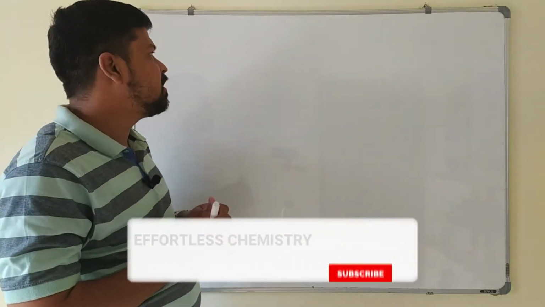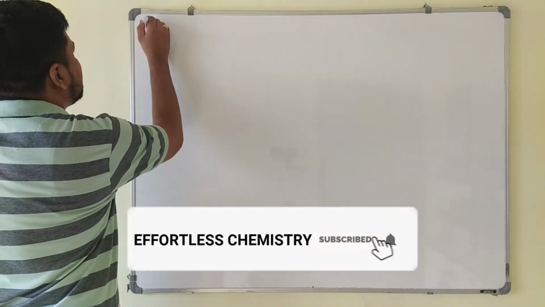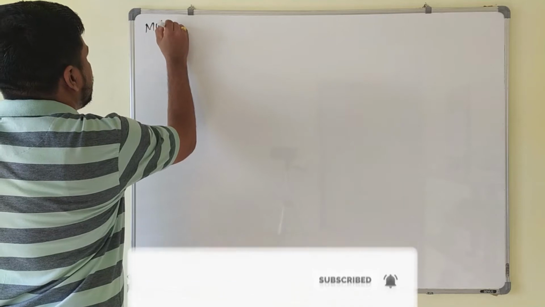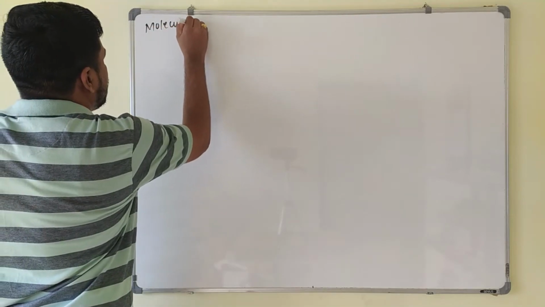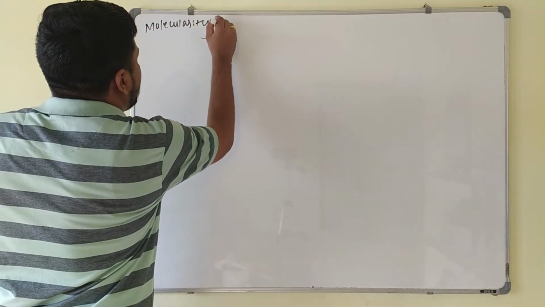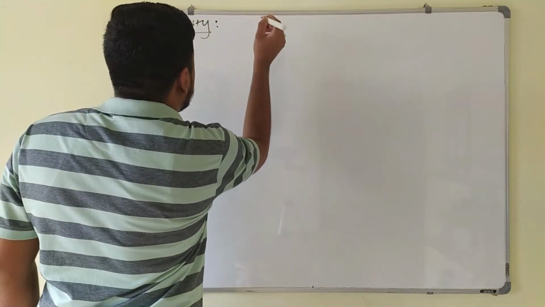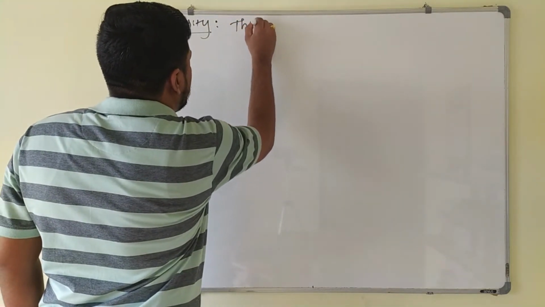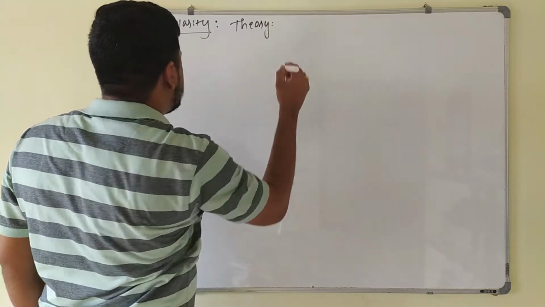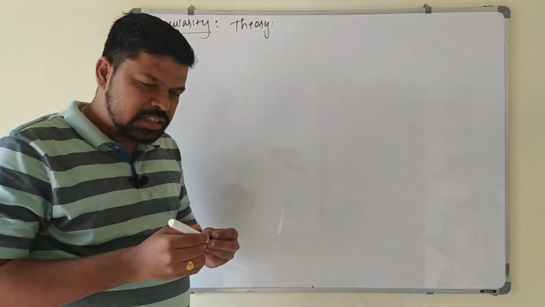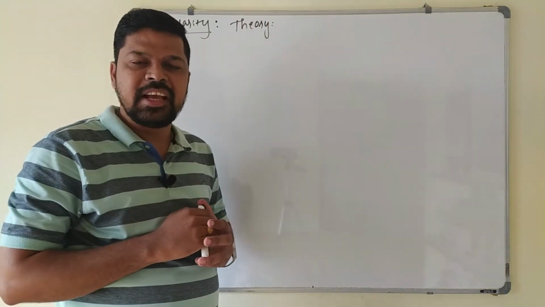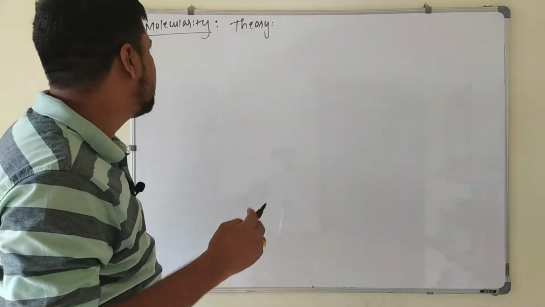So the next concept is molecularity of the reaction. This is a theoretical concept here. What is molecularity? First thing, we know that a chemical reaction takes place due to collision between the reacting molecules.